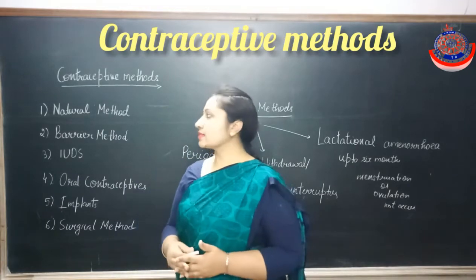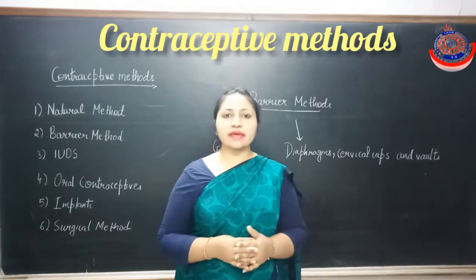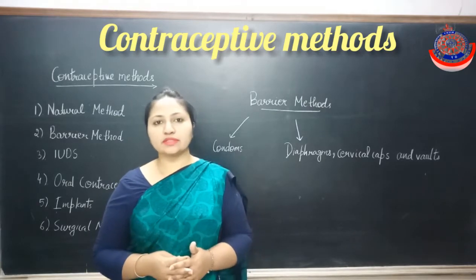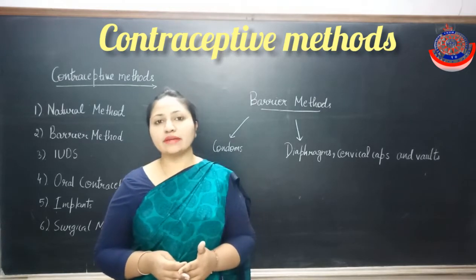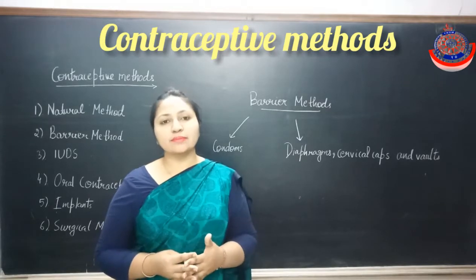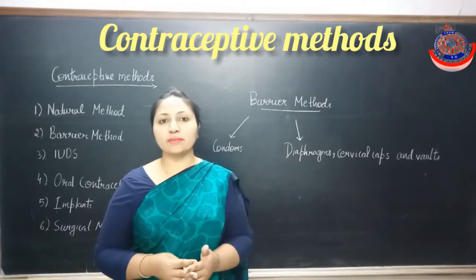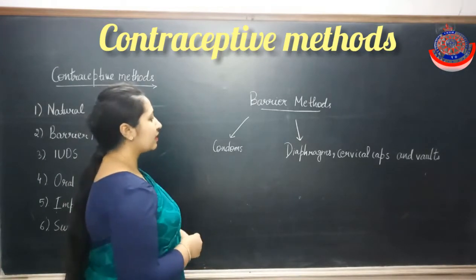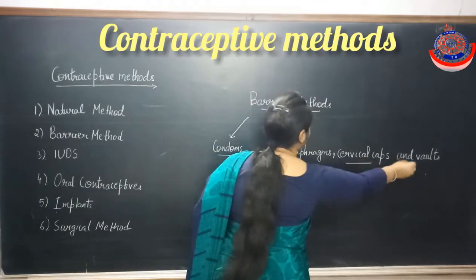Now next, we will discuss the barrier methods. So, what are barrier methods? Barrier methods are those methods which act as a barrier between the two gametes. What is the meaning of the gametes here? It means the male gamete and the female gamete, sperm and ovum. So it prevents the fusion of sperm and ovum. There are various kinds of barrier methods like condoms, diaphragms, cervical caps and balls.